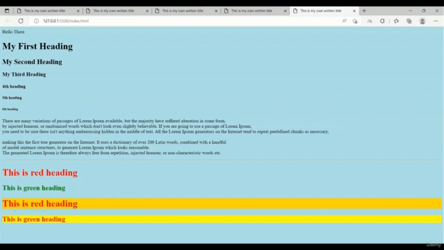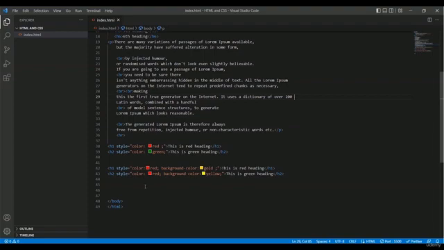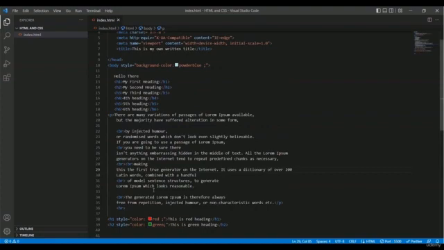Okay, right now we're going to learn about text style. So let's get back to our Visual Studio Code. Right now I'm going to increase the text size. For increasing the text size, what we applied before was the heading, and every heading has a limitation.